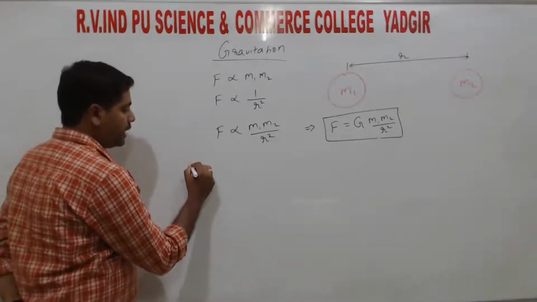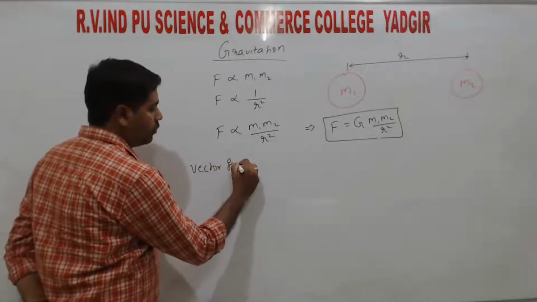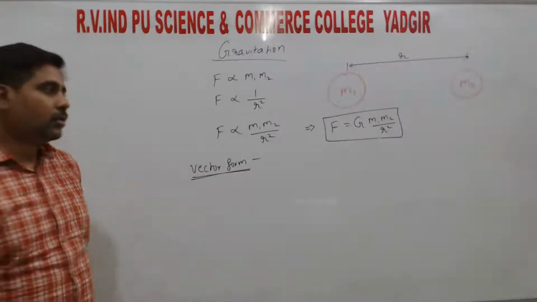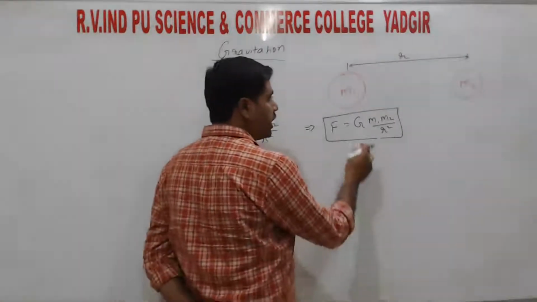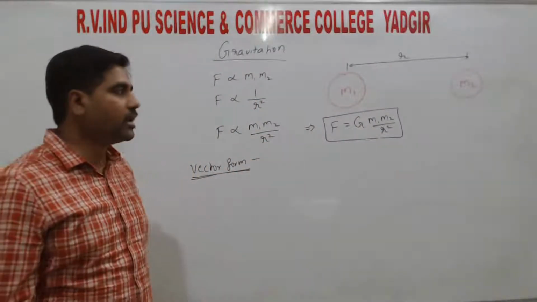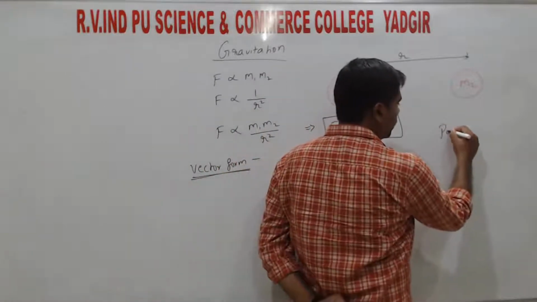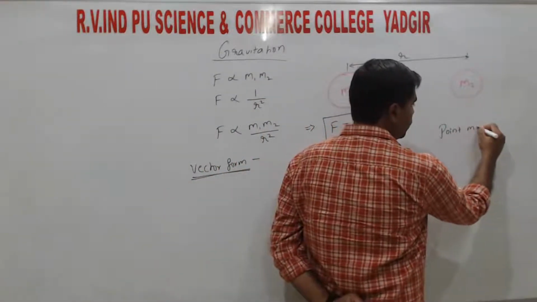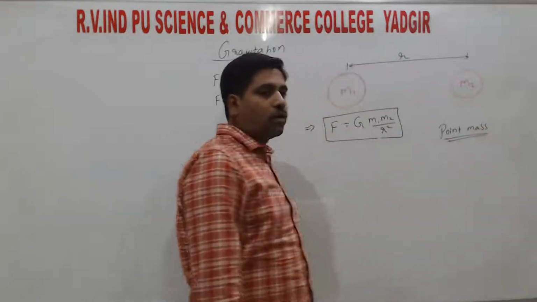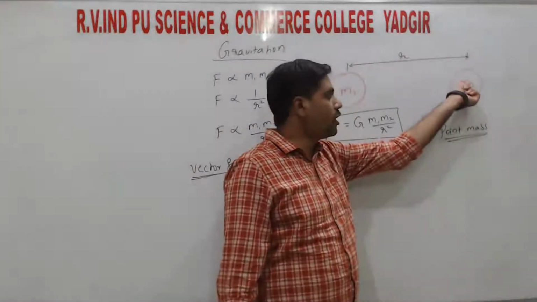Next, in vector form. Again here we are considering two objects having two different masses, and we consider those masses as point masses. You may not know what a point mass is. A point mass means the total mass of an object is concentrated at one particular point.